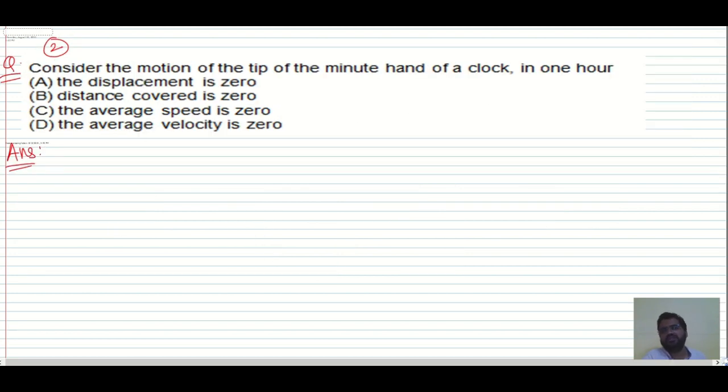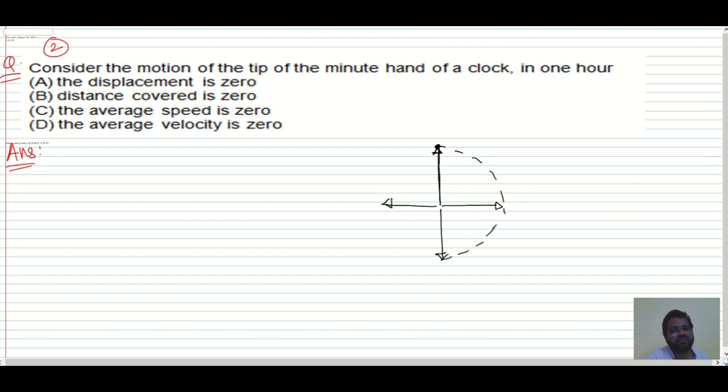Okay, so next question. Consider the motion of the tip of a minute hand of a clock in 1 hour. What will happen to the minute hand in 1 hour? In 15 minutes, it will be somewhere here. In 30 minutes, it will be somewhere here. In 45 minutes, it will be somewhere here. In 1 hour, the tip will be at the same position, isn't it?